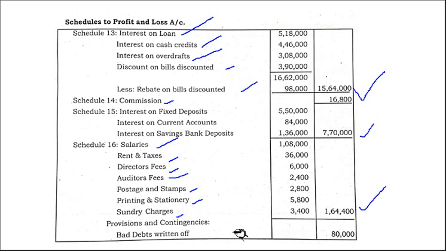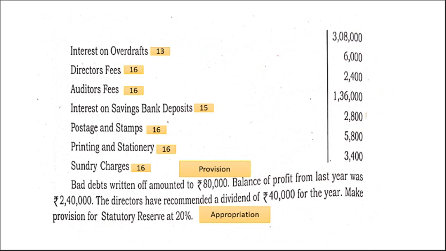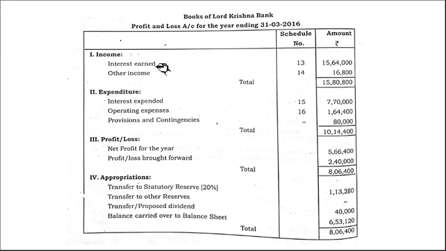Then comes provisions and contingencies. Under provisions and contingencies, there is bad debts written off, right? How much? 80,000. There is no provision for taxation, is it? No, right? So we need not calculate. Okay, let us prepare the final profit and loss account. Interest earned, schedule 13, total 15,64,000, other income 16,800, interest expended 7,70,000, operating expenses 1,64,400, provisions and contingencies 80,000.